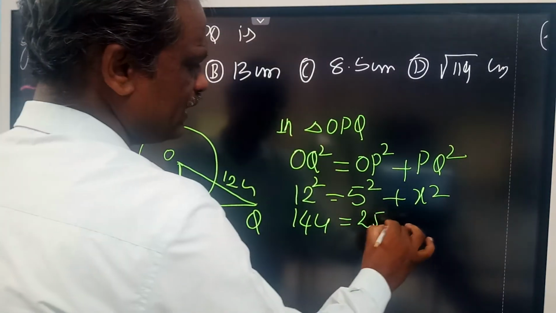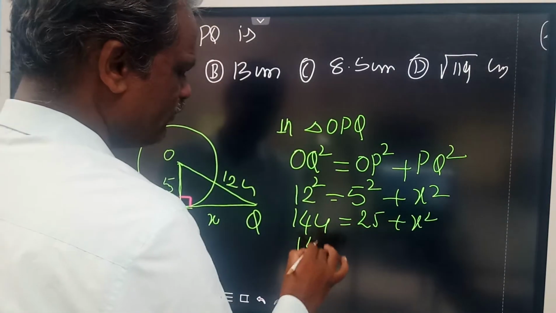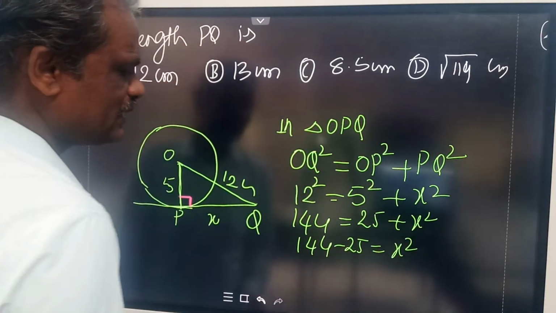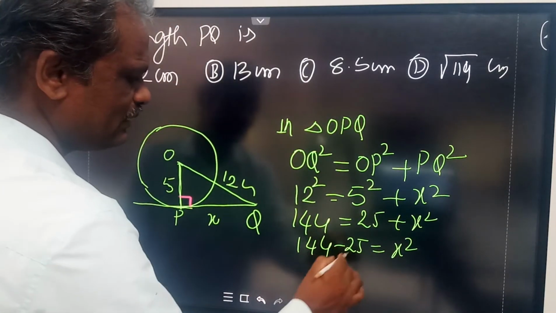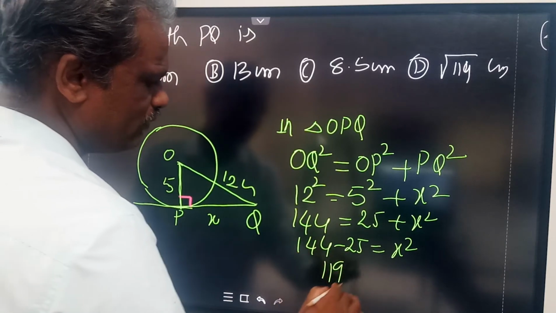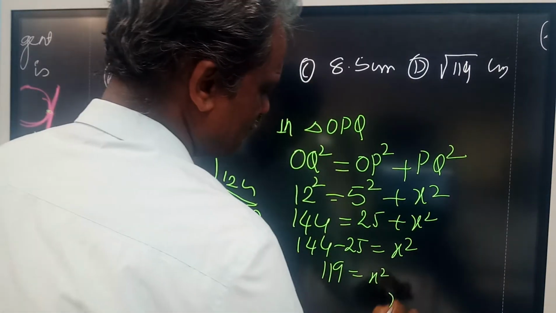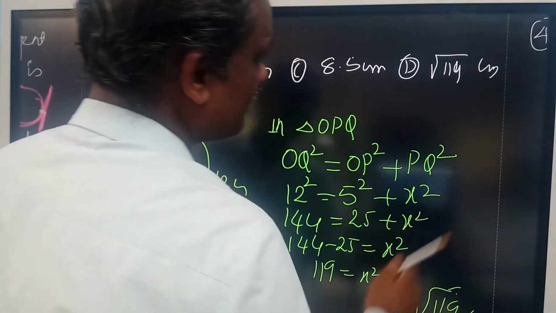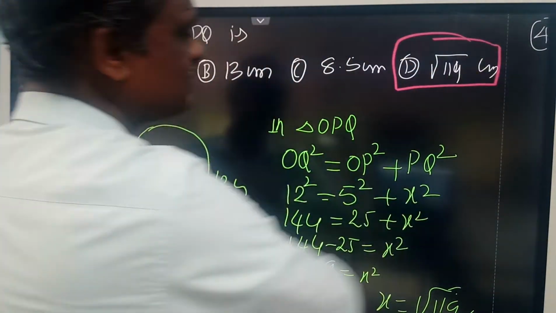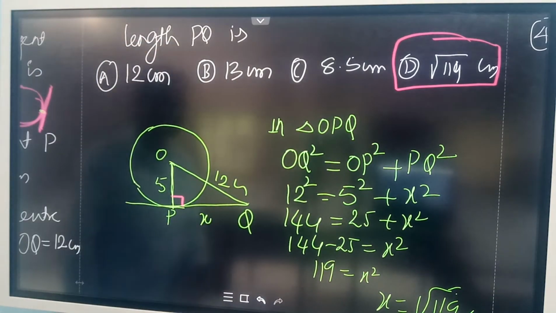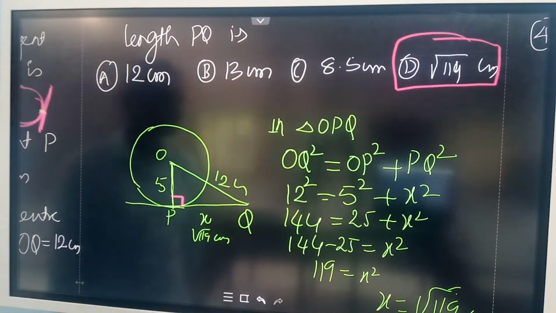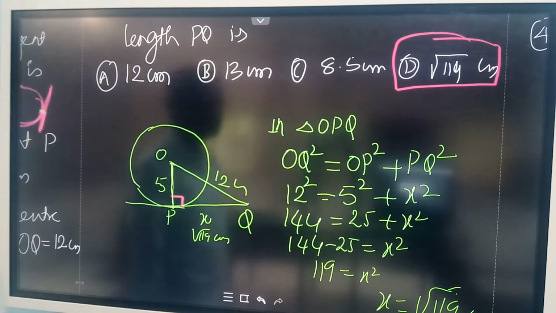144 equals 25 plus x square. So 144 minus 25 is equal to x square. Subtracting, 144 minus 25 is 119, so x square is 119. So x is equal to root 119 centimeters. That means option D is the solution. So this x is root 119 centimeters. You have to use the Pythagoras theorem here.